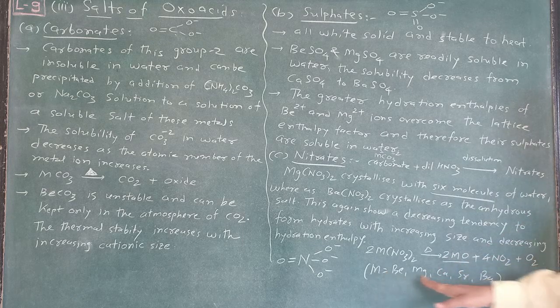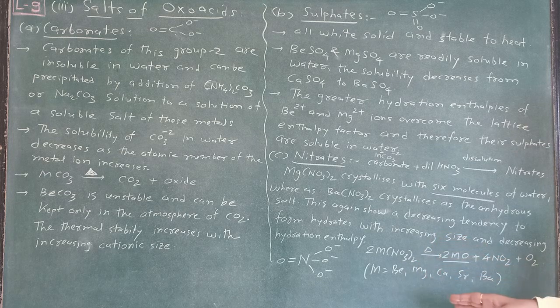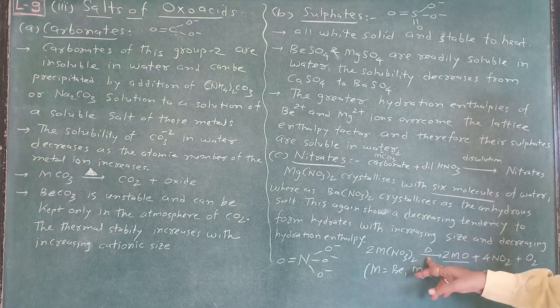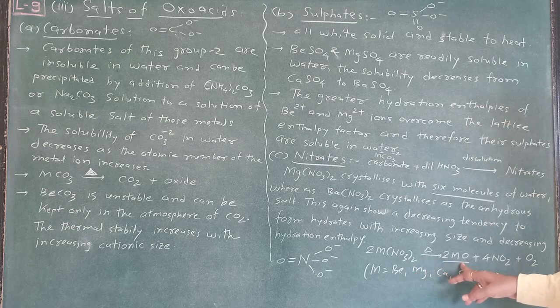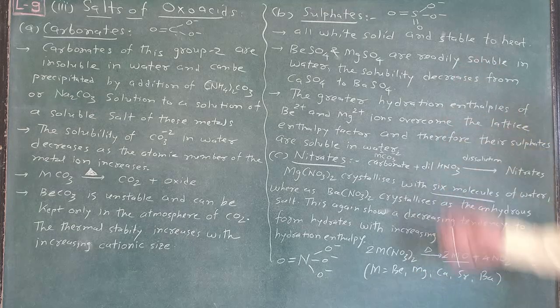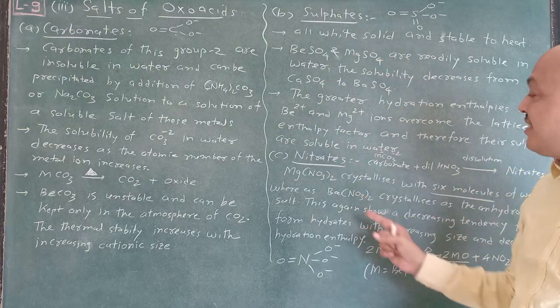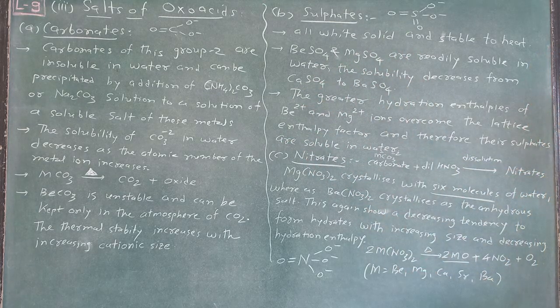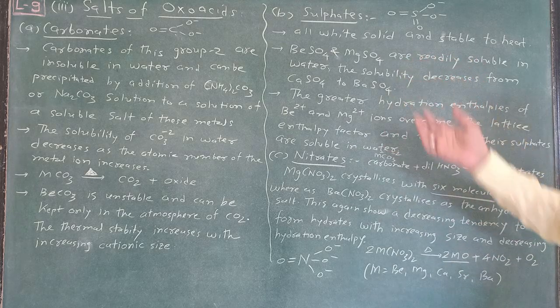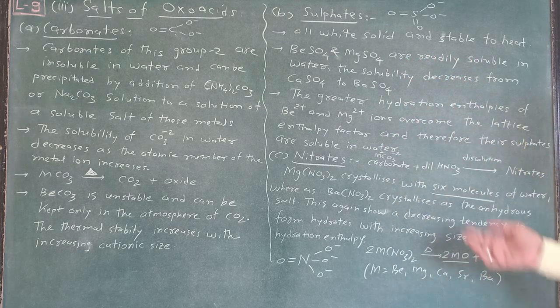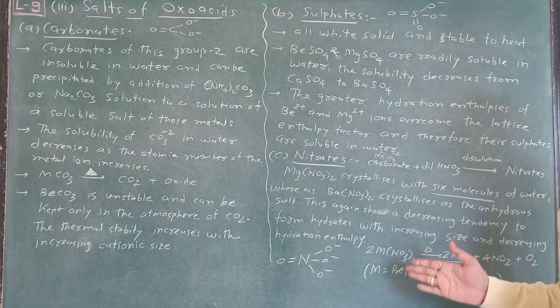So all nitrates of group 2, the alkaline earth metals, when heated, decompose in the form of metal oxide. So this is all about the salts of oxoacids: carbonates, sulfates and nitrates. Write this down from your textbook. Take a screenshot, and remember, this is a very easy topic.